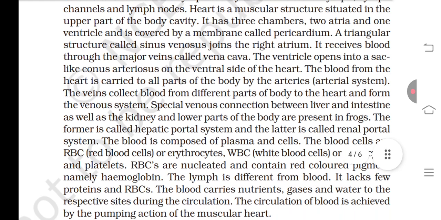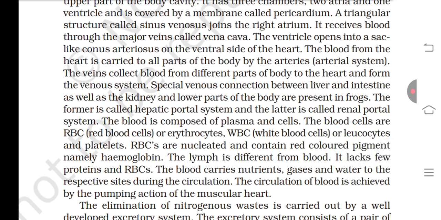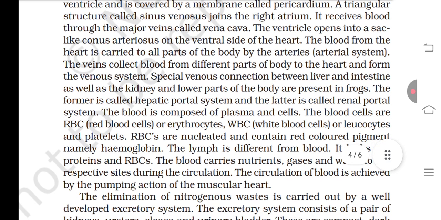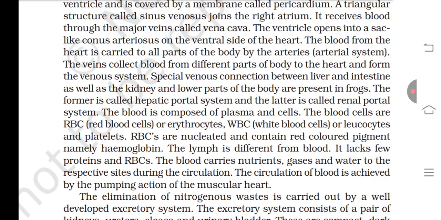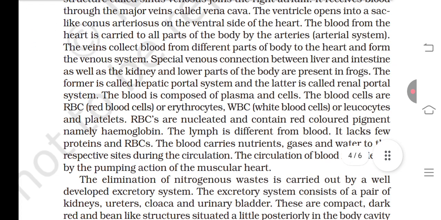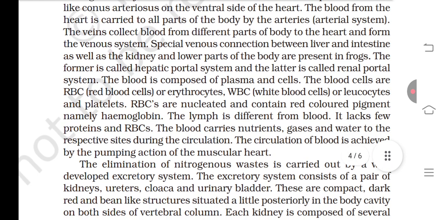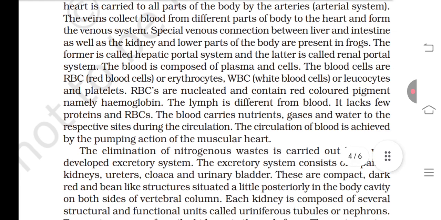It receives blood through the major veins called the vena cava. The ventricle opens into a sac-like conus arteriosus on the ventral side of the heart. The blood from the heart is carried to all parts of the body by the arteries, the arterial system. The veins collect blood from different parts of the body to the heart and form the venous system.